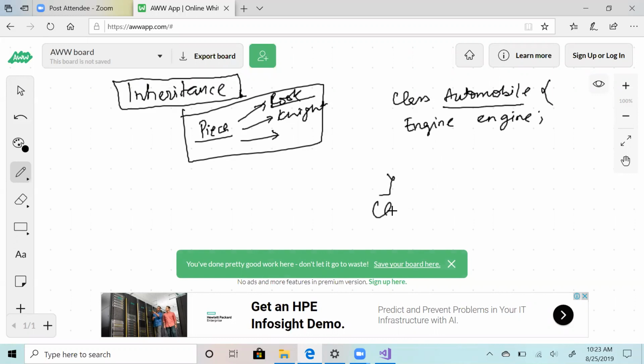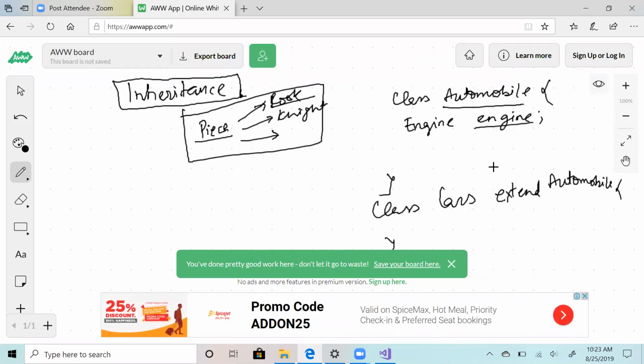Firstly, we can have cars, and they extend or implement, or colon, whatever you use in your language, you write automobile. So you don't need to worry about engine now. Engine is automatically coming here if this is obviously public. If it's private, it won't. What can automobile do? It will have an engine. It will have wheels. It will have a manufacturer.